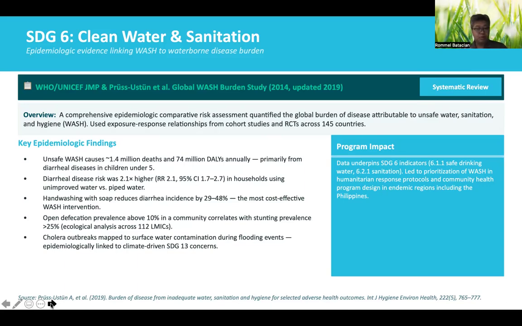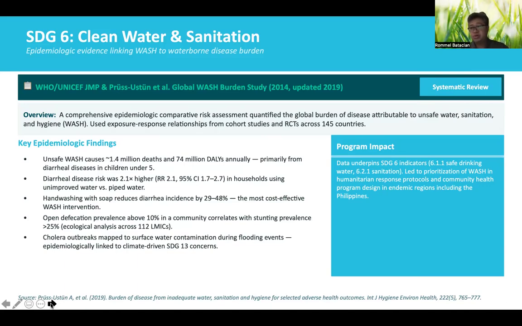So what were the findings or the results? So unsafe WASH causes 1.4 million deaths and 74 million DALYs annually, which is relatively high. And then it's primarily from diarrheal diseases in children under 5 years old. Households using unimproved water have more than twice higher risk of diarrheal disease.